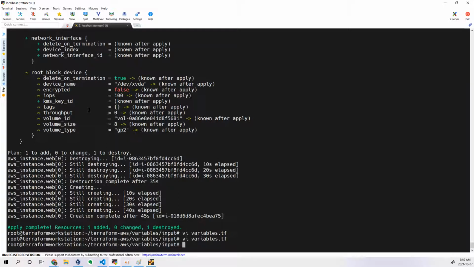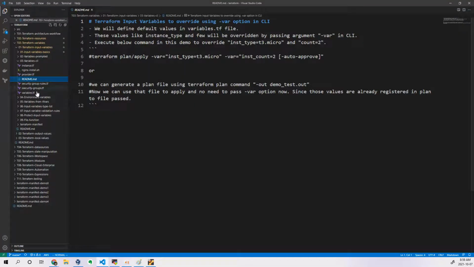No. I'm saying that I don't want to have a tfvars file. I will just have a variables.tf file which has certain variables defined and which has default values defined. Now, when I'm executing my Terraform file, I'm expected to pass in the values of certain variables while I'm executing. Then you have to use the CLI.